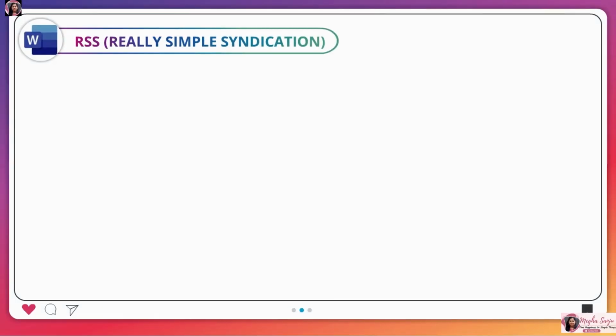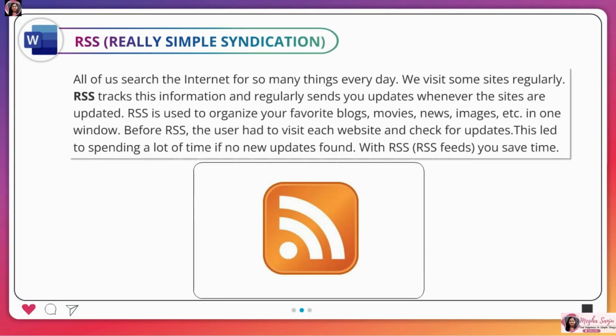RSS, really simple syndication. All of us search the internet for so many things every day. We visit some sites regularly. RSS tracks this information and regularly sends you updates whenever the sites are updated. RSS is used to organize your favorite blogs, movies, news, images, etc. in one window. Before RSS, the user had to visit each website and check for updates.